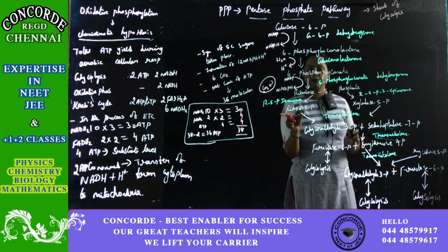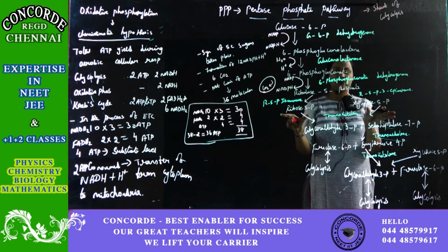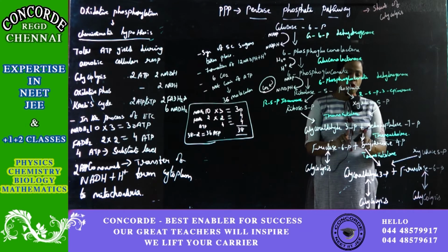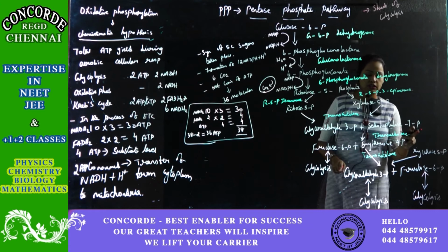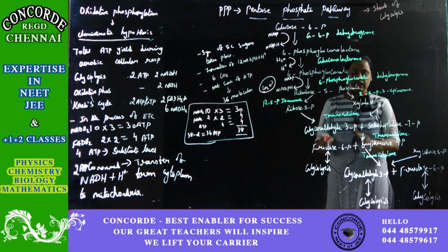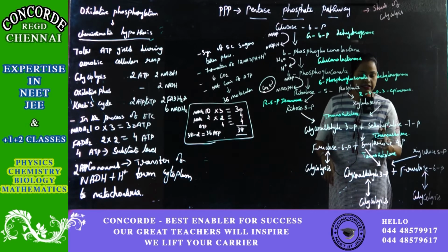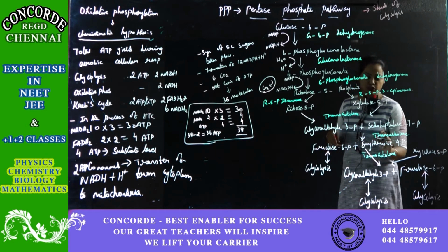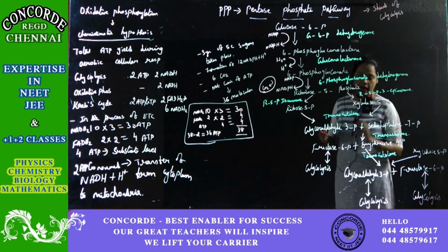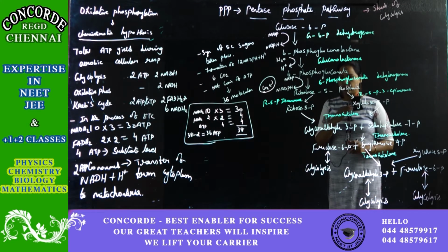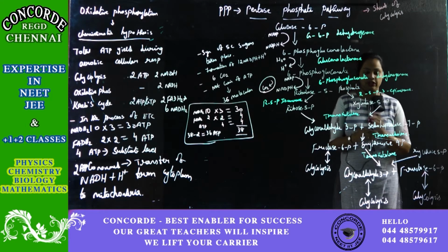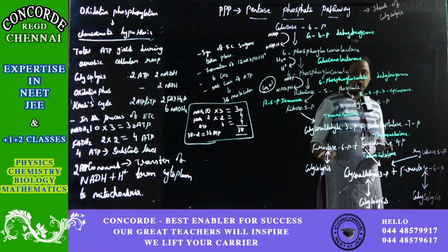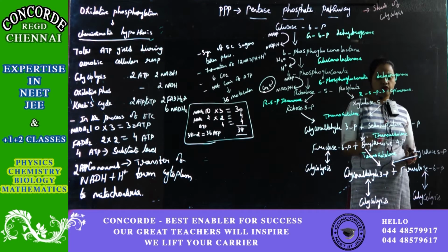Once ribose 5-phosphate and xylulose 5-phosphate react, they will produce glyceraldehyde 3-phosphate plus sedoheptulose 7-phosphate. When these two react together in the presence of the enzyme transaldolase, which means transaction, transplantation, it will produce fructose 6-phosphate plus erythrose 4-phosphate.